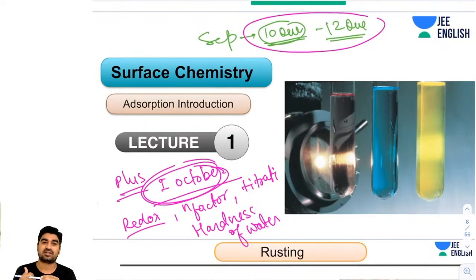Okay, yes, guys. So now surface chemistry. I'm again telling you, whatever I'm teaching you is mainly from NCERT. Because if you know NCERT properly, then you can solve 99%, I'm confirmed, of JEE Main and Advanced problems just by doing NCERT in this case.